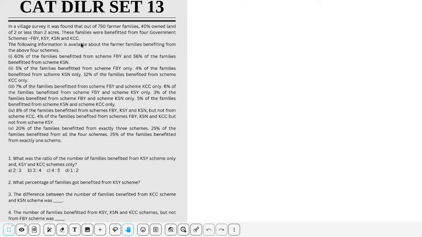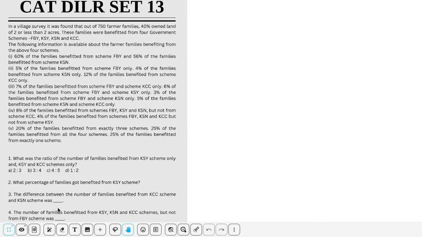Before you watch the solution, I would highly recommend you to first solve the set, then watch the solution, and also keep a stopwatch with you so that you can look at how much time you took to solve this set. So yeah, hope you guys solved the set.